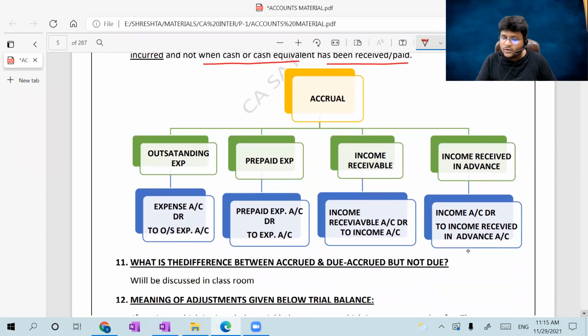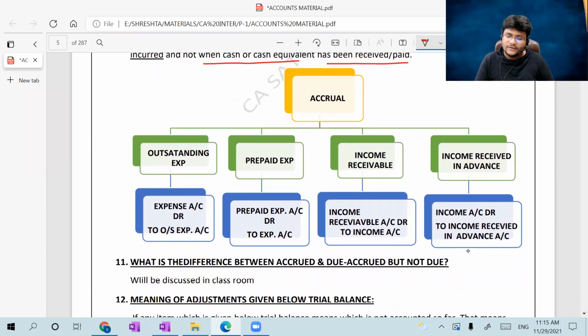So based on the accrual concept, here I'm going to discuss 4 small concepts, guys. That is outstanding expense, prepaid expense, which we just saw, income receivable, and income received in advance.